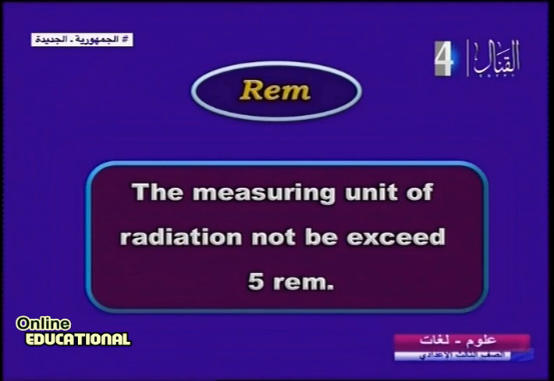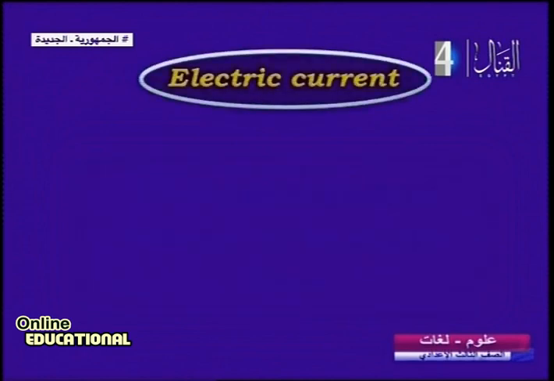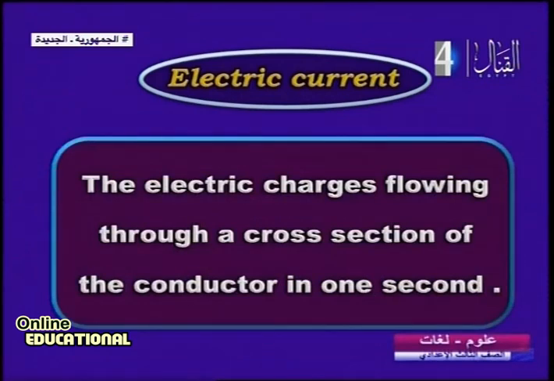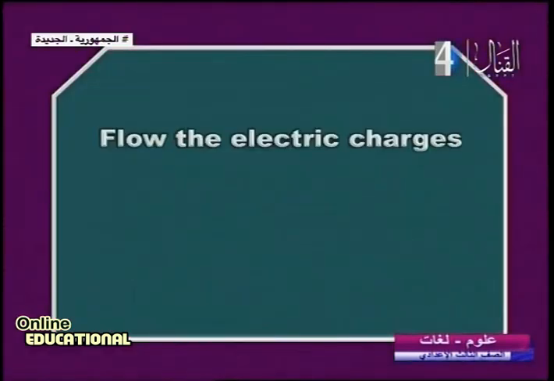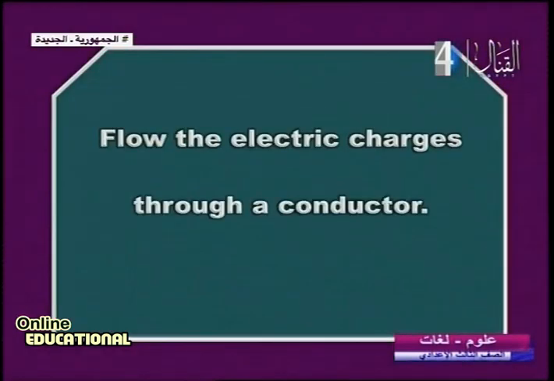Another one: electric current. Yes, electric charges flowing through a cross-section of a conductor in 1 second. An easy definition to catch all of them. Now write the right scientific term. You have a sentence and give me a word. Number 1, flow of electric charges through a conductor. Good, I think you catch it.